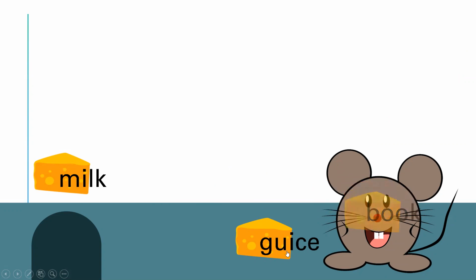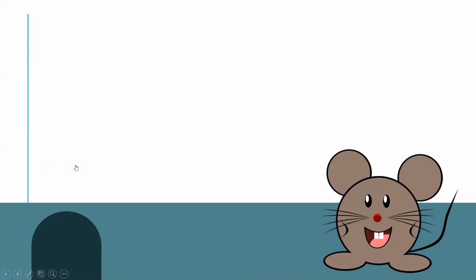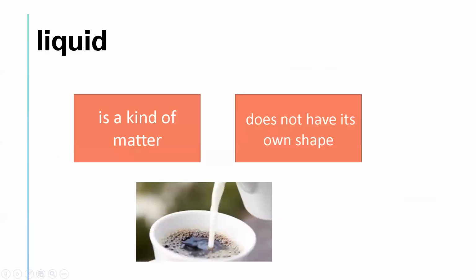And milk and juice, is it a solid also? Milk, you drink the milk and juice. It's a solid. Amazing, super girl, Lara. Thanks a lot, honey. Okay, so let's talk about the liquid.